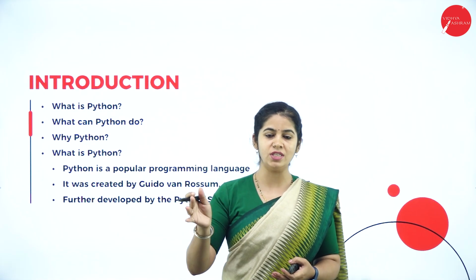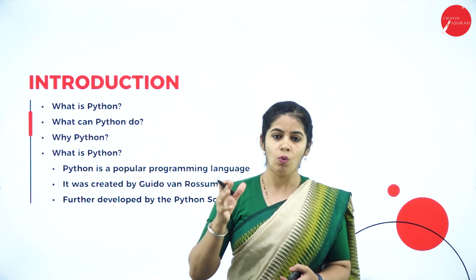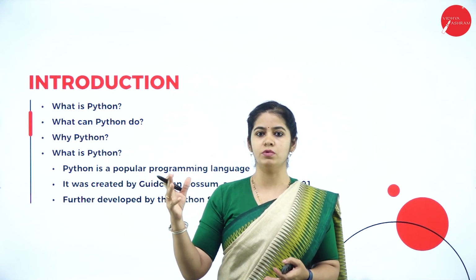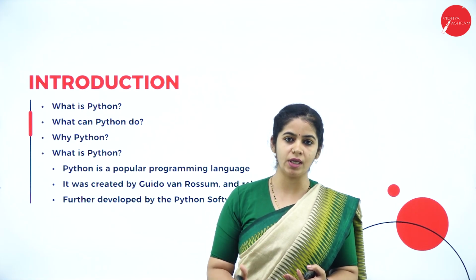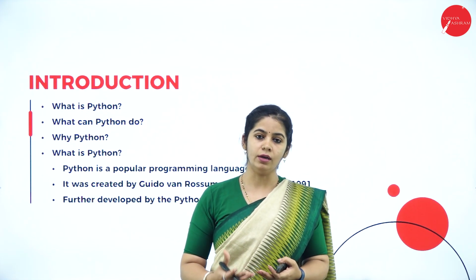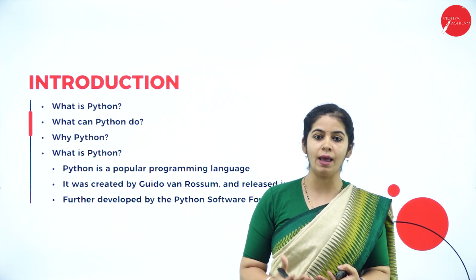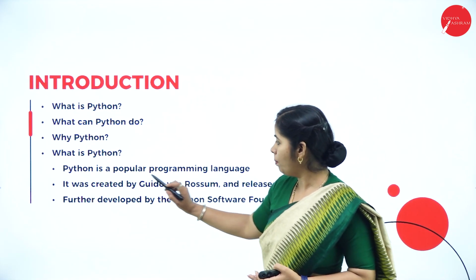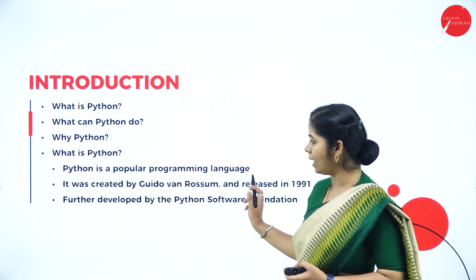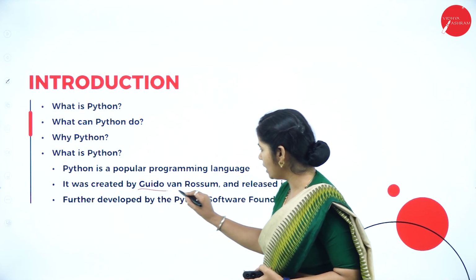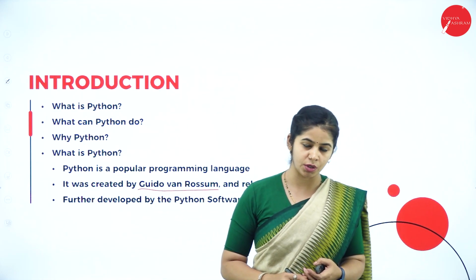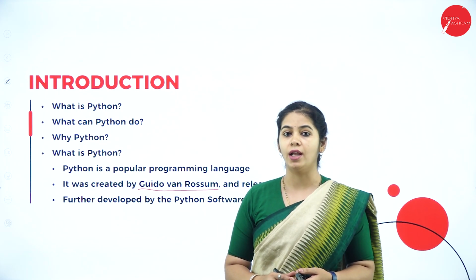The first time you hear the word Python, what do you think? It's a type of snake. No, we are discussing it with respect to computer applications. Here, Python is a programming language. Python is a popular programming language. It was created by Guido van Rossum in the year 1991.